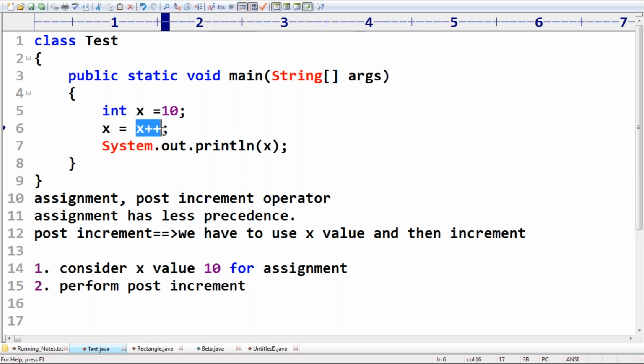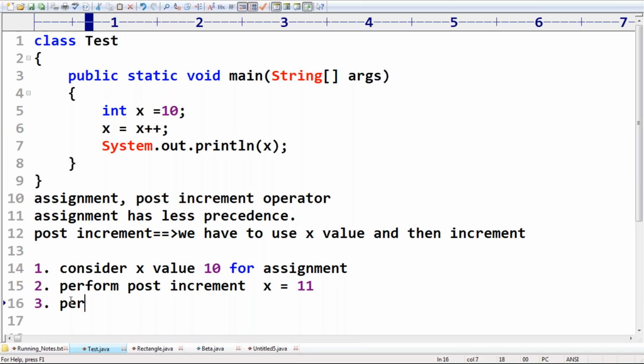So x plus plus means now the x value will become 11. Now I have to perform post increment. Already I did. Now x value is 11. Remember that. Now assignment is the remaining operator, because the post increment we already did.